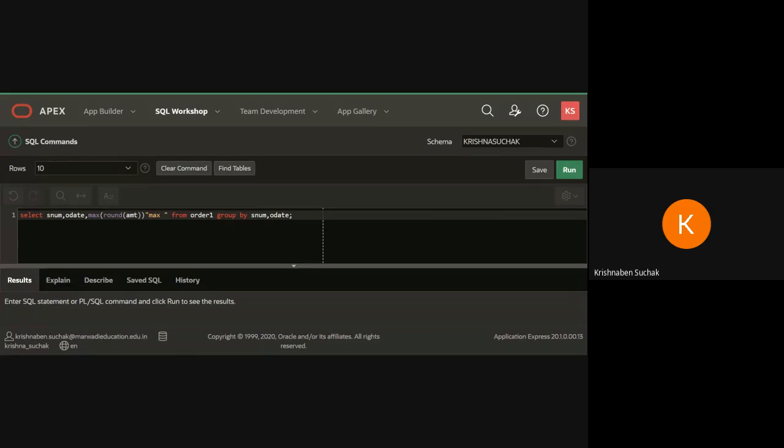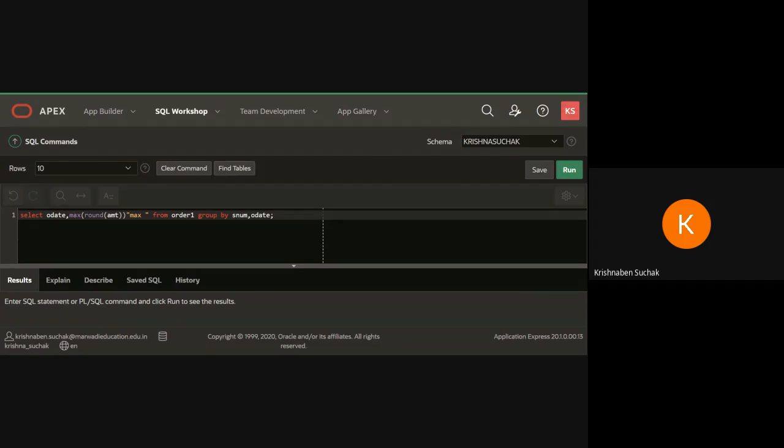Okay, completed. Now see next query, that is 37th. Find out which day had the higher total amount order. So you have to find the higher amount, that is the maximum amount of order. Here I am not going to consider S number. I am just going to consider order date. On which date am I getting the higher amount?